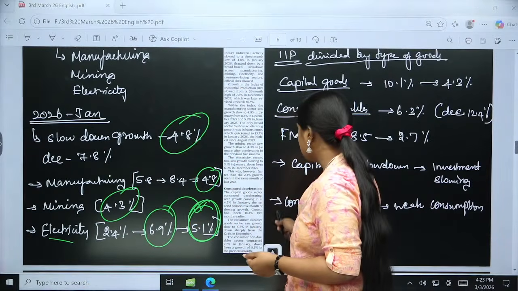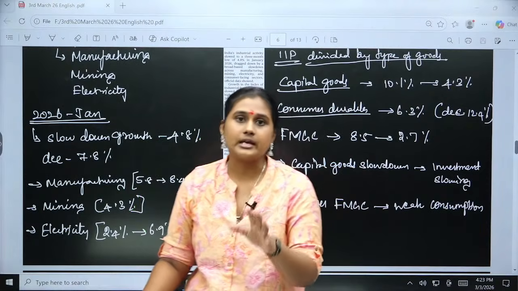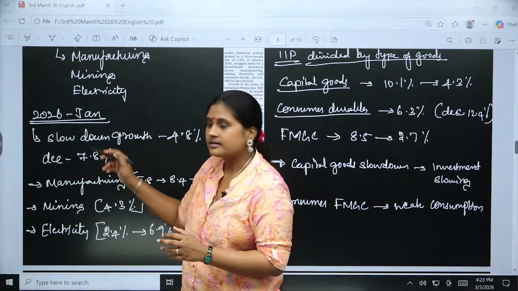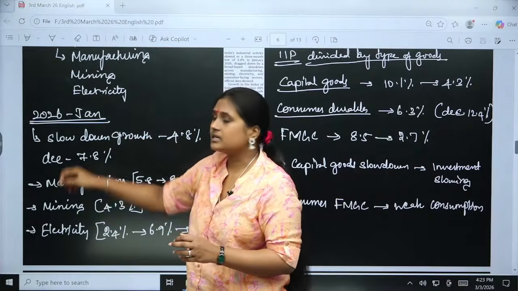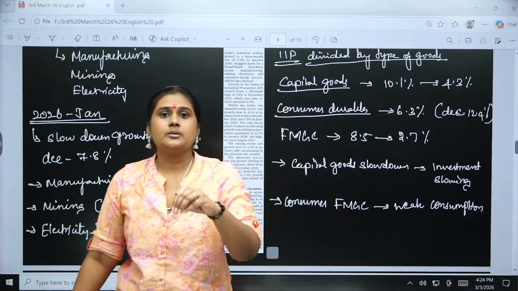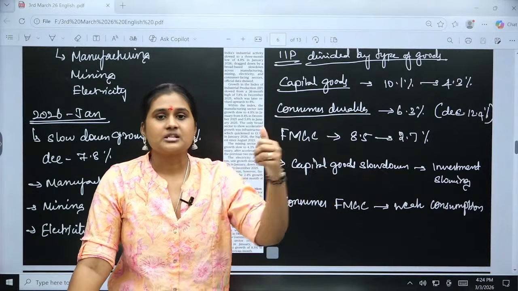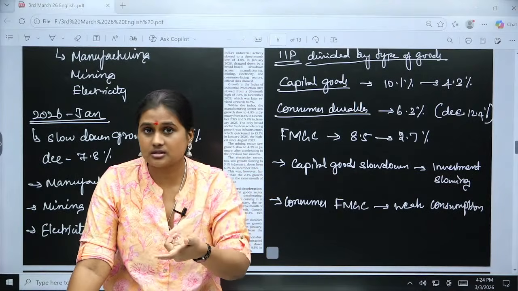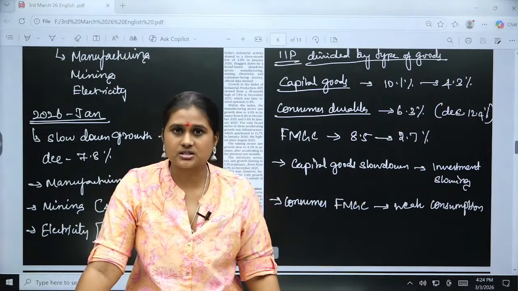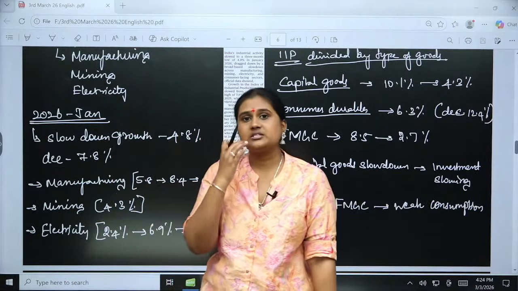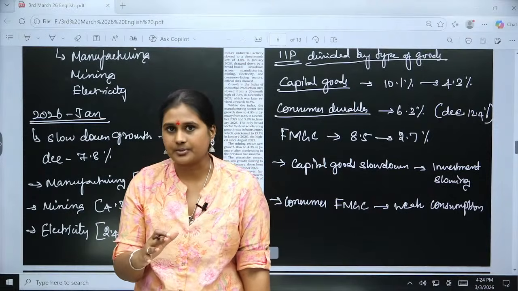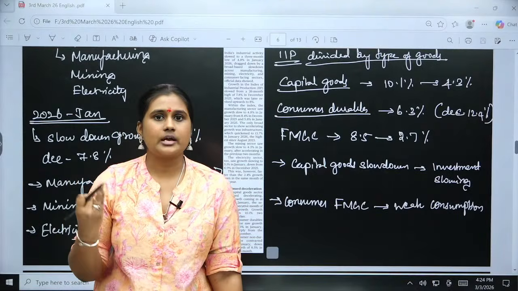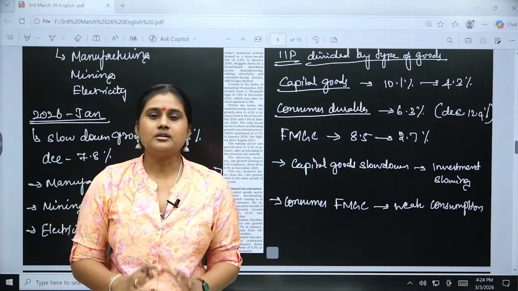But the major concern here is that the infrastructure sector will not operate alone. There will be other elements and sectors which will complement it, right? Electricity, manufacturing, mining. All these are interlinked. So if I am building a bridge, the cement manufacturing sector or the iron and steel manufacturing sector has to be strengthened so that it complements my infrastructure as well. The biased growth of one particular sector will not help. It has to be inclusive growth, be it the industrial sector or human resources, be it anything, there should be inclusive growth.